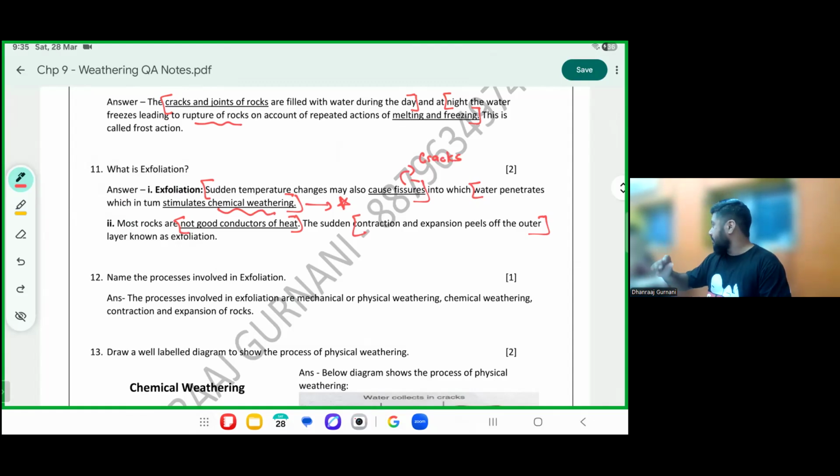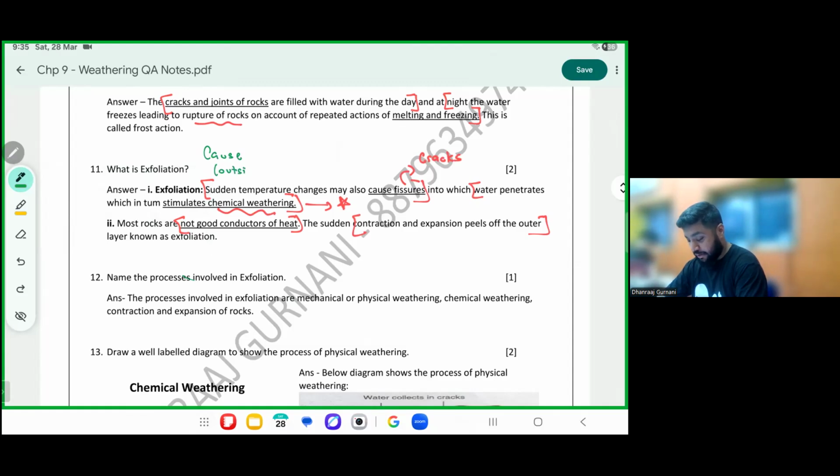So exfoliation, although the change is seen inside, the rock starts peeling from the inside, the effect is seen inside. Basically the cause and the effect: the cause is from the outside but the effect is from inside, because something changed inside the rock and it started peeling. But the cause was outside. It started from outside. Please write this down. This will become much easier for you to remember. Cause is outside. Outside is equal to physical weathering.